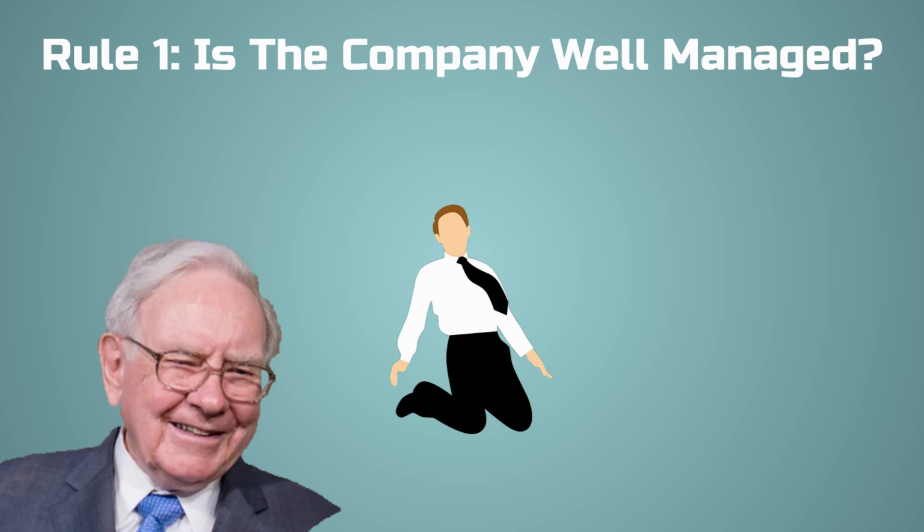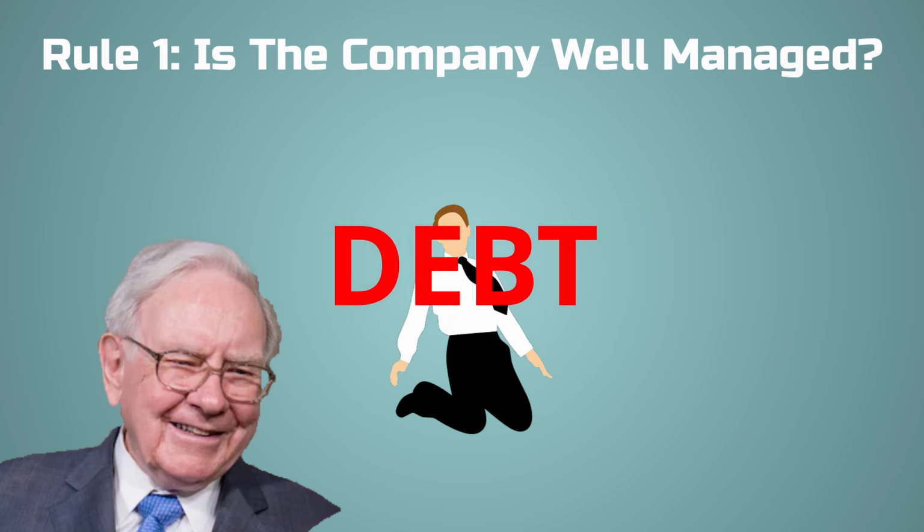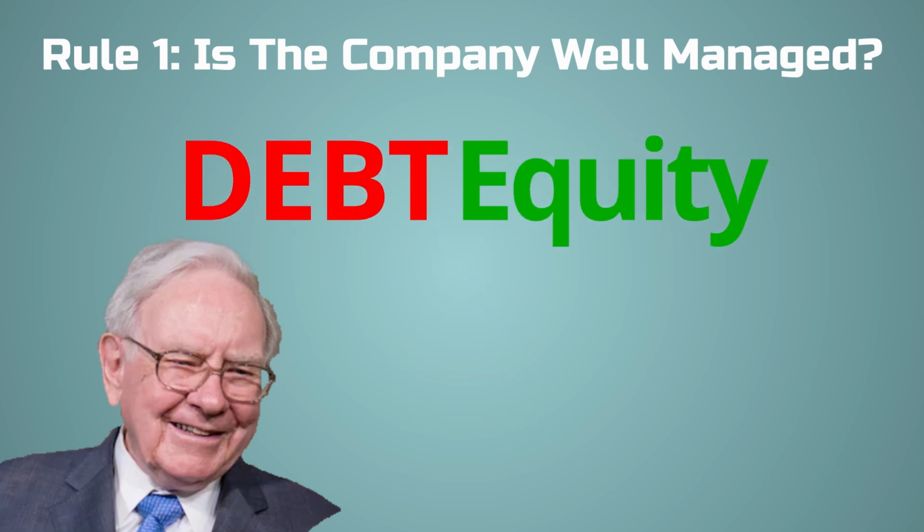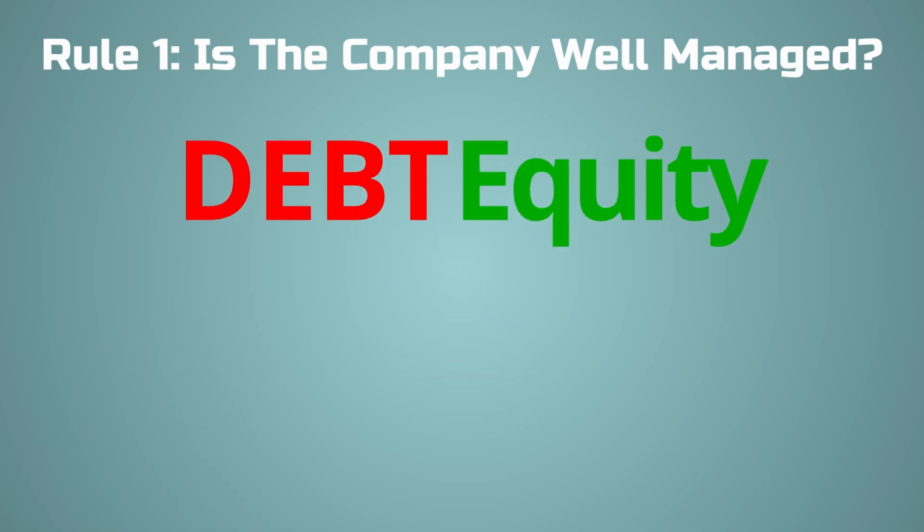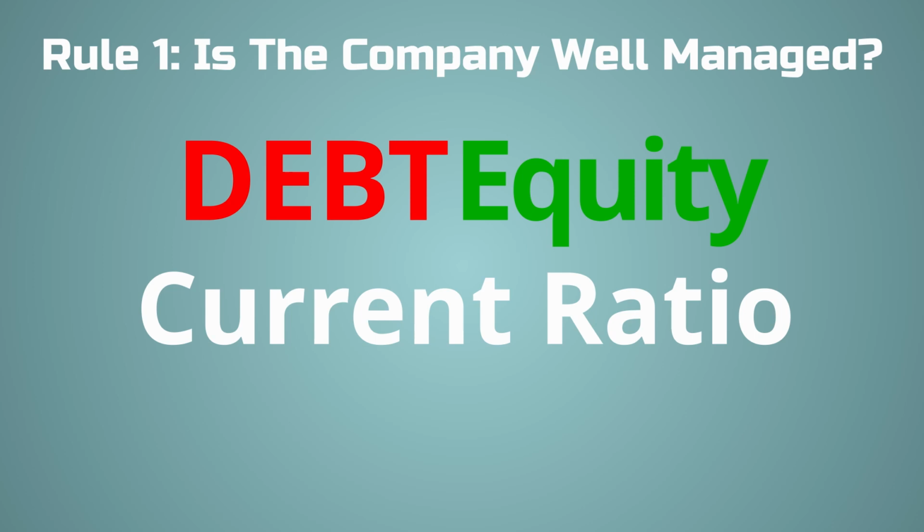Whether a company is well managed refers to how well a company manages debt. This can be checked by two simple ratios, the debt to equity ratio and the current ratio. Through these ratios, Warren can see if a company can deal with its debt and in the long term if it is a safe investment. High levels of debt would imply a company has a higher risk associated and it may not be an adequate purchase.